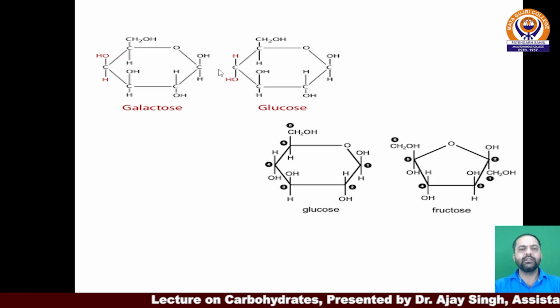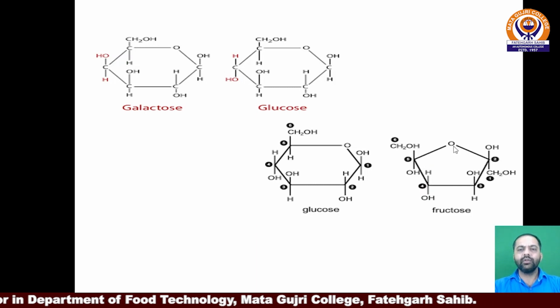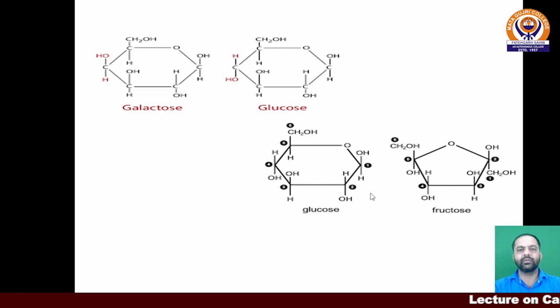Similarly, these are the pyran member rings that have 6 carbon atoms. Fructose, no doubt, again has 6 carbon atoms, for example 1, second, third, fourth, fifth and sixth, but it has a 5 member ring, so it is pronounced by the name furan. Fructose has the same C6H12O6 formula as glucose, but its spatial arrangement of groups is totally different. So this one is the glucose and this is the fructose, but they have the same molecular formula, that is C6H12O6.